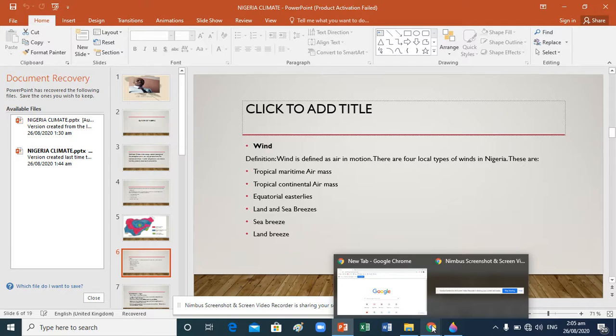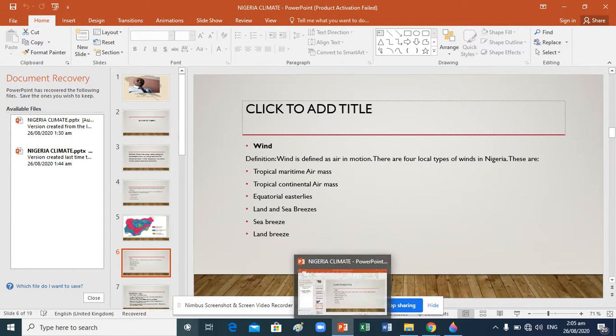Tropical maritime air mass, tropical continental air mass, equatorial easterlies, and land and sea breezes. The next ones are the sea breeze and the land breeze. If you look at sea breeze and land breeze, they are not major, they are minor. But tropical maritime air mass, tropical continental air mass and equatorial easterlies are the major ones. Then you cannot add the sea breeze and land breeze there.